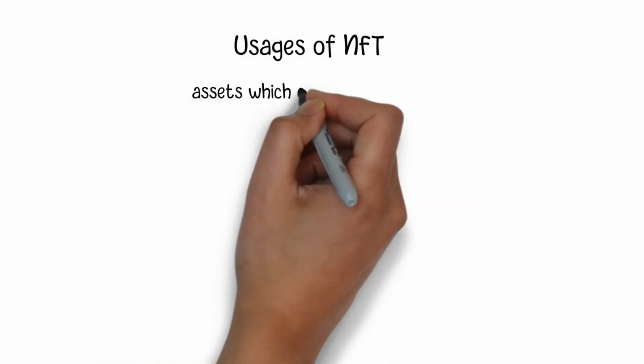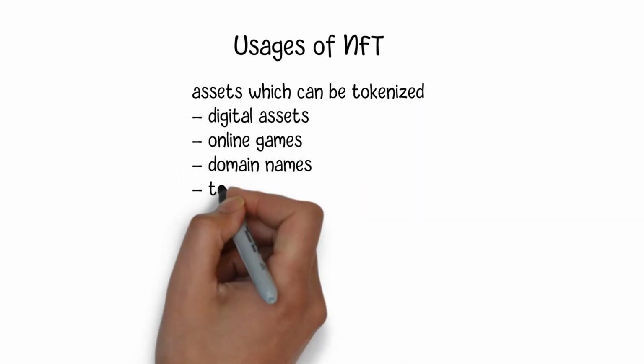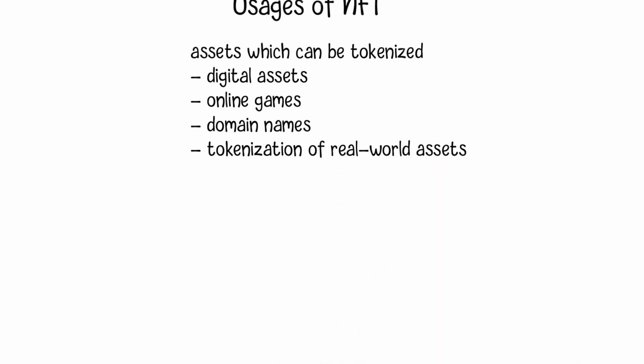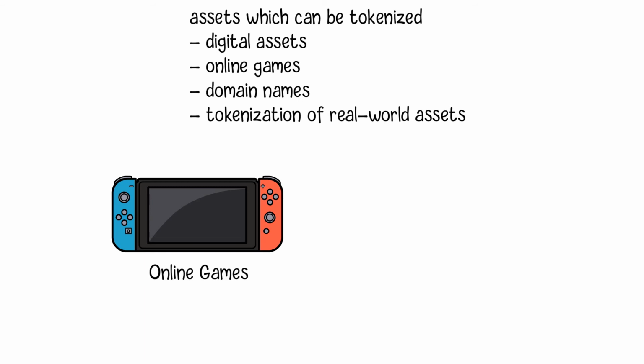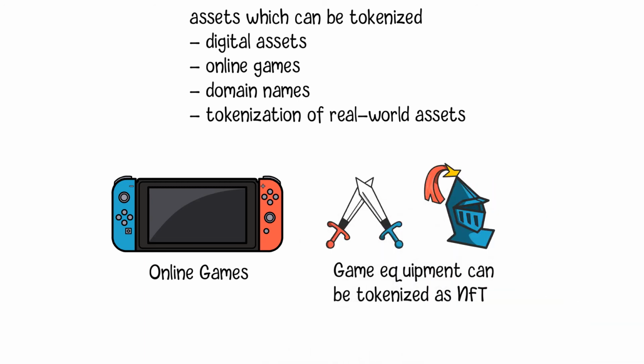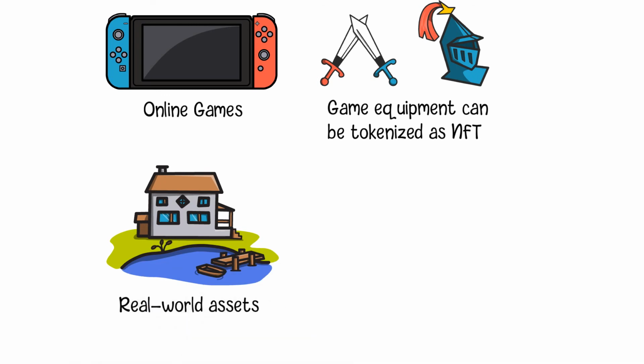In the near future, the usages of NFT will be mainly on assets which can be tokenized, such as digital assets, online games, domain names, tokenization of real-world assets, etc. In the online games, most of the equipment is unique, which can be naturally realized by NFT due to its unique characteristics. If the assets in the game are connected to the blockchain, the ownership of those game assets can be certified. In addition, NFTs can tokenize real-world assets, such as properties, stocks, and other kinds of investments.